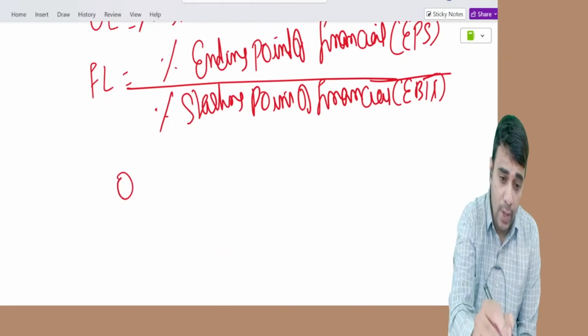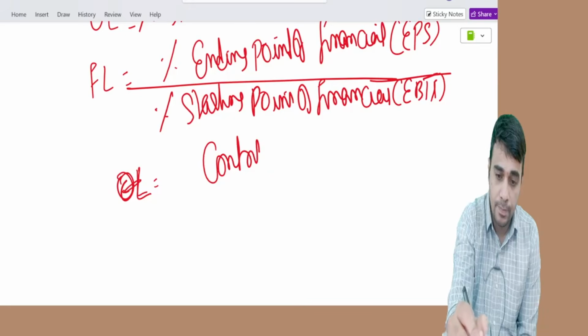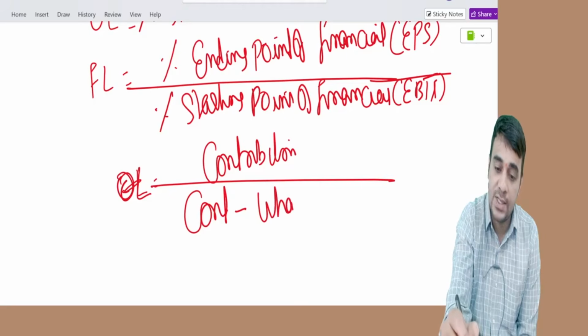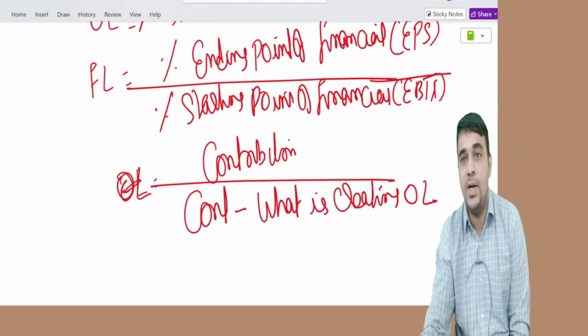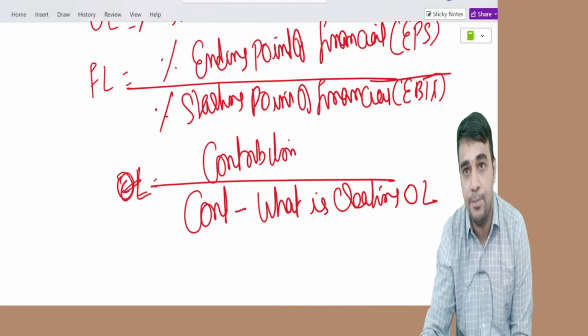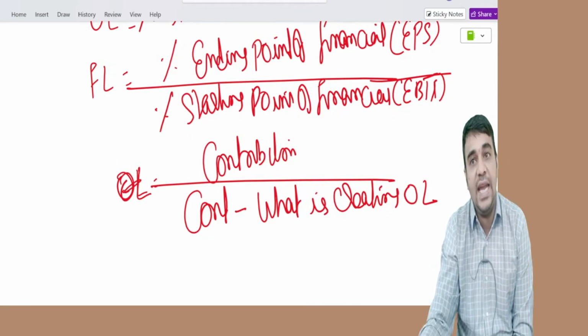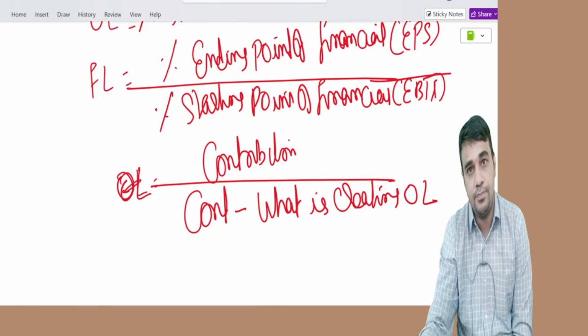Or OL equal to contribution divided by contribution minus what is creating OL. What is creating OL is fixed cost. This is another way of understanding. Contribution divided by contribution minus what is creating operating leverage. Clear?